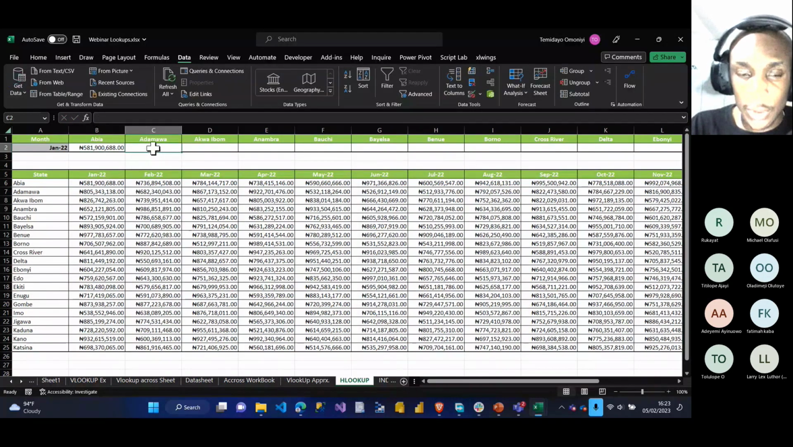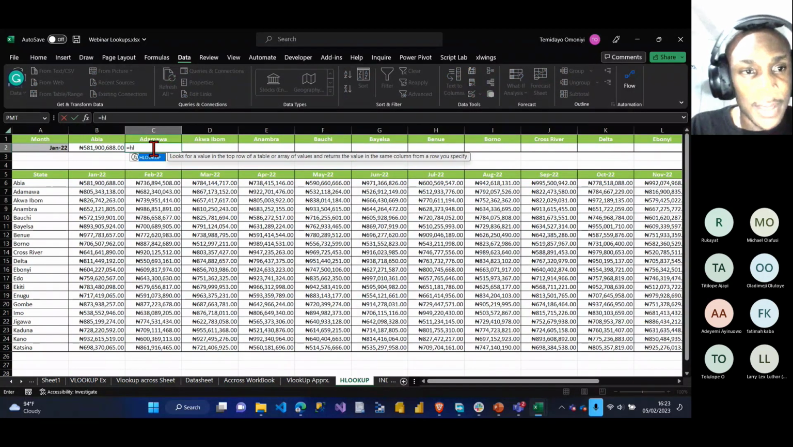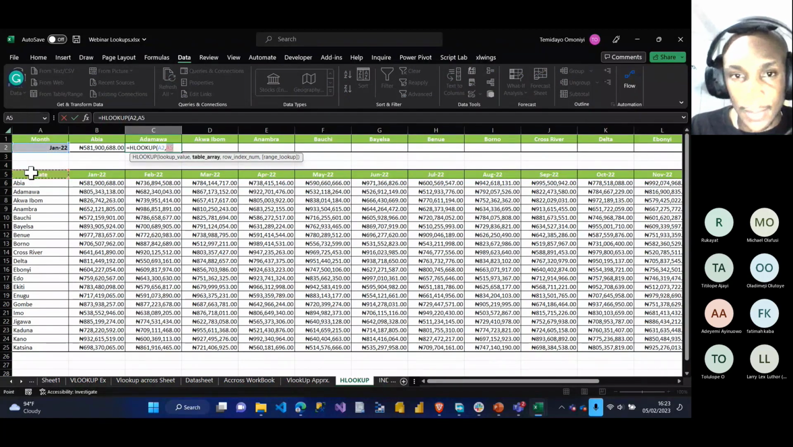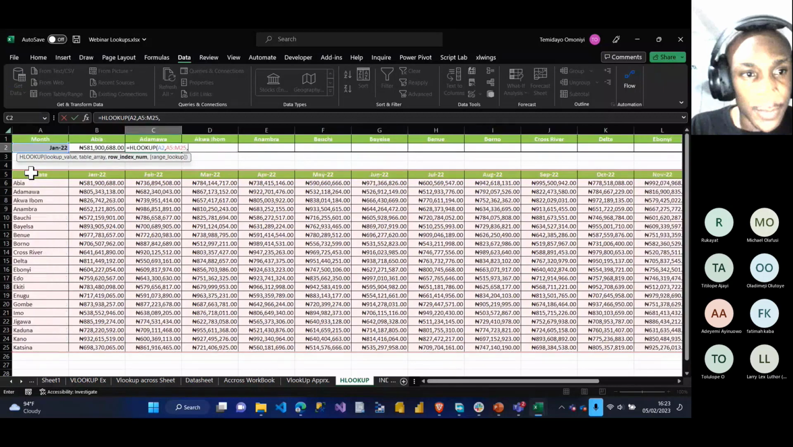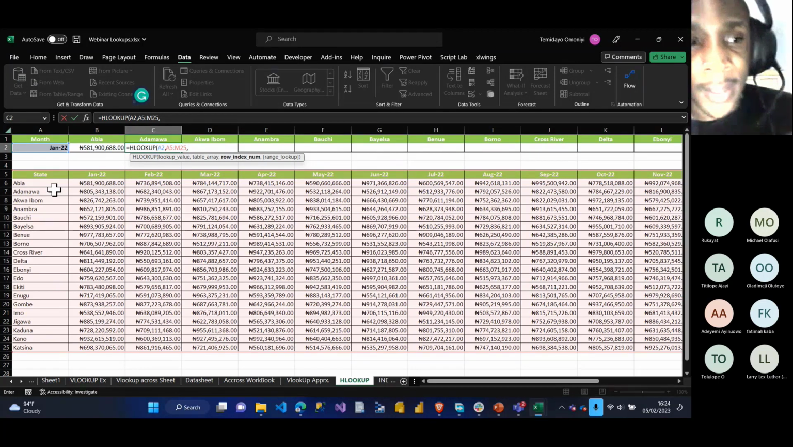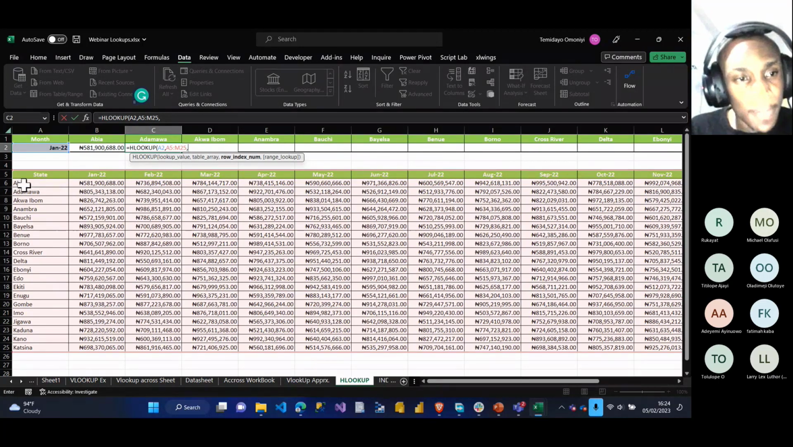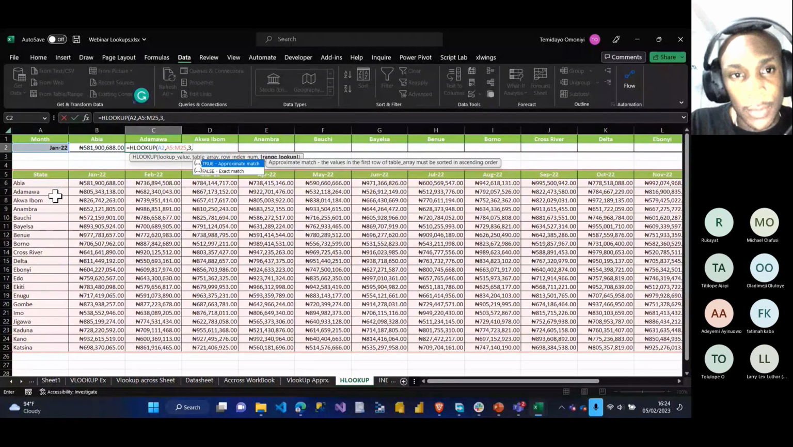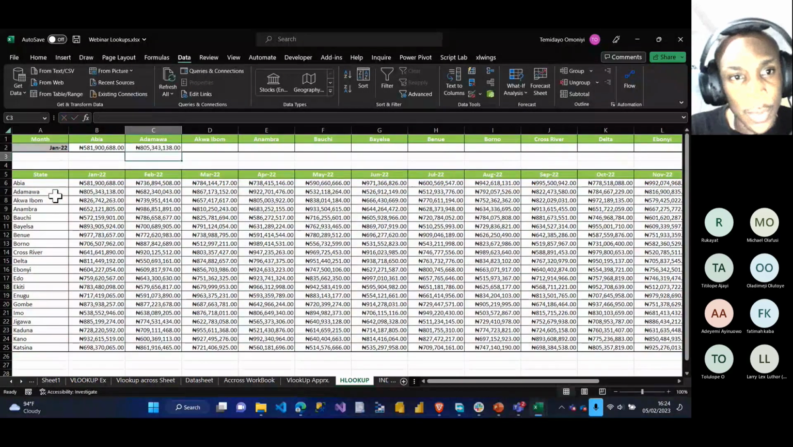I'll do it also for Adamawa. I'll say equals HLOOKUP. The lookup value is this, comma, table array, this entire data table, comma. Remember, I'm looking for Adamawa. Adamawa is at row number 3. 1, 2, 3. It's not row number 7. We're counting the row index number from your table array. So state is row 1, Abia is row 2, Adamawa is row 3. So I put 3 over there, comma, 0, close my bracket, enter. And that's how it works.